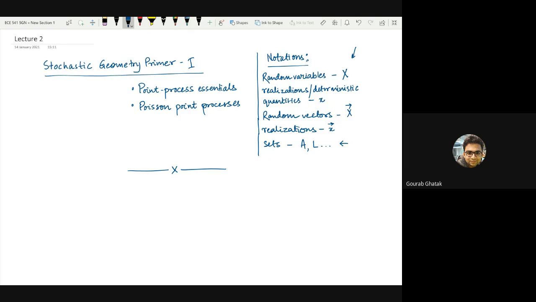So in the previous class, I had discussed that for modeling large-scale networks, which consist of many base stations and possibly multiple tiers of base stations, many users, and complex propagation environments, including blockages and so on, classically a couple of things have been done. One is to use some kind of abstraction, which means all your signal powers, and specifically the interference powers, were combined together and modeled using some random variable, possibly Gaussian distributed or something else.